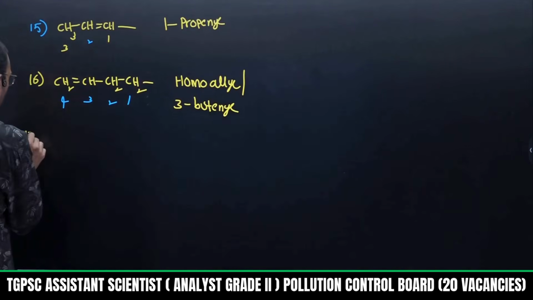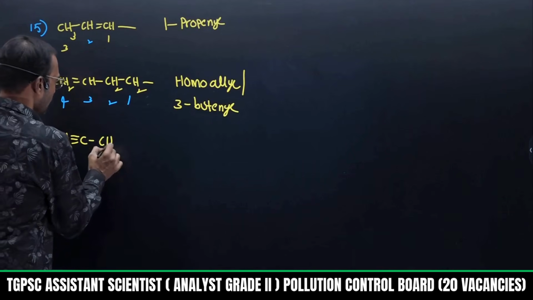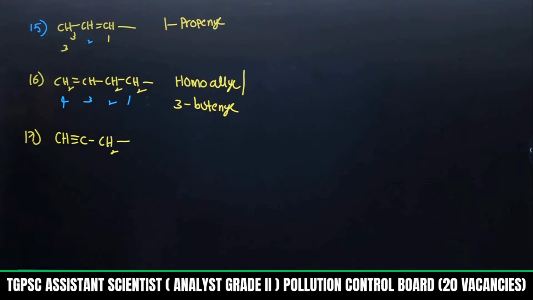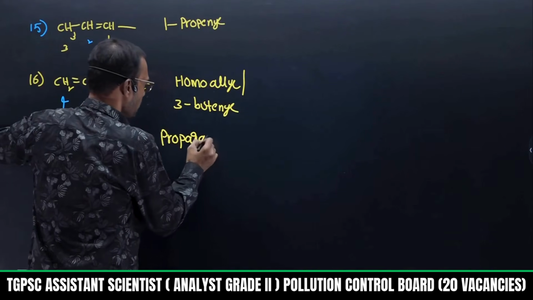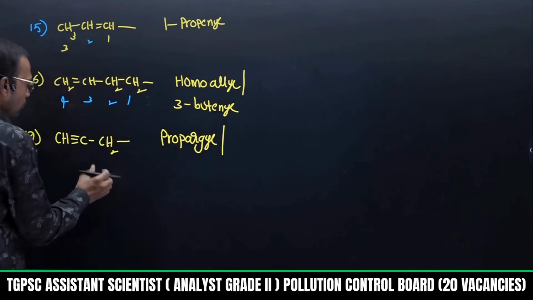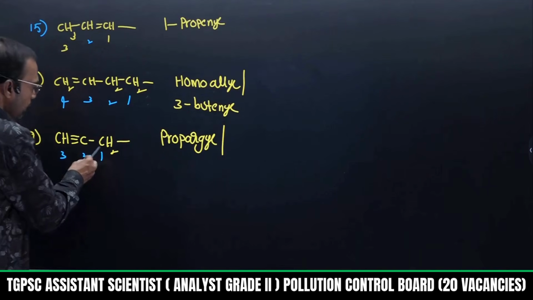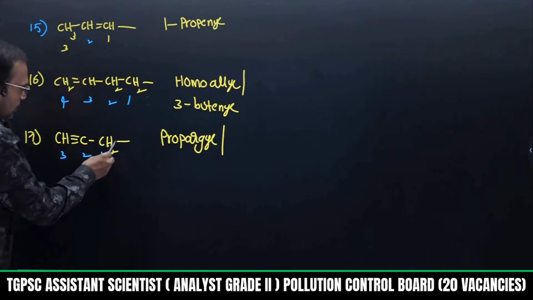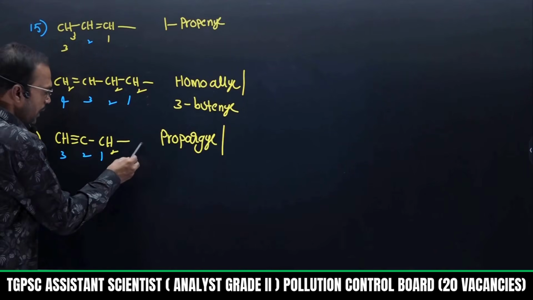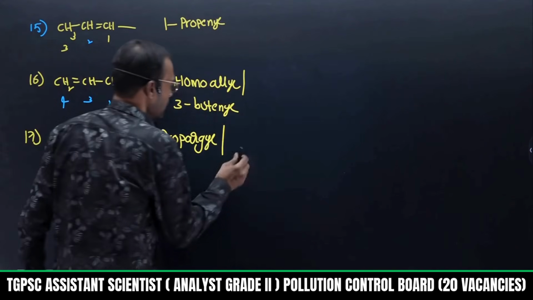Okay. Now, if I take a carbon-carbon triple bond, and here the triple bond attaches to CH2, this is called the propargyl group. Propargyl. And one more way of representing it is 1, 2, 3. The second carbon carries the triple bond. So why have I given 1 here? Why not this as 1? Because see, this is connected to the parent chain. The parent chain's first carbon is always taken as 1. So this is 1, 2, 3. Now the second carbon carries the triple bond, so I can say 2.